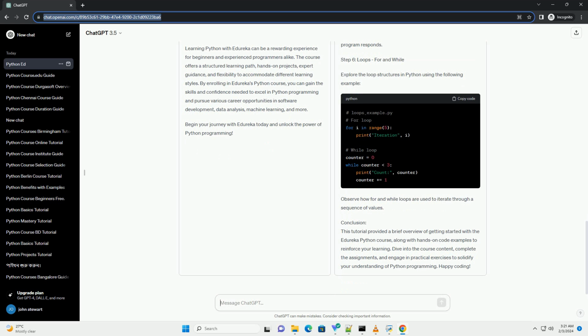Step 4. Variables and data types. Proceed to the next module in the edureka course, where you'll learn about variables and data types in Python. Here's a code snippet to demonstrate.